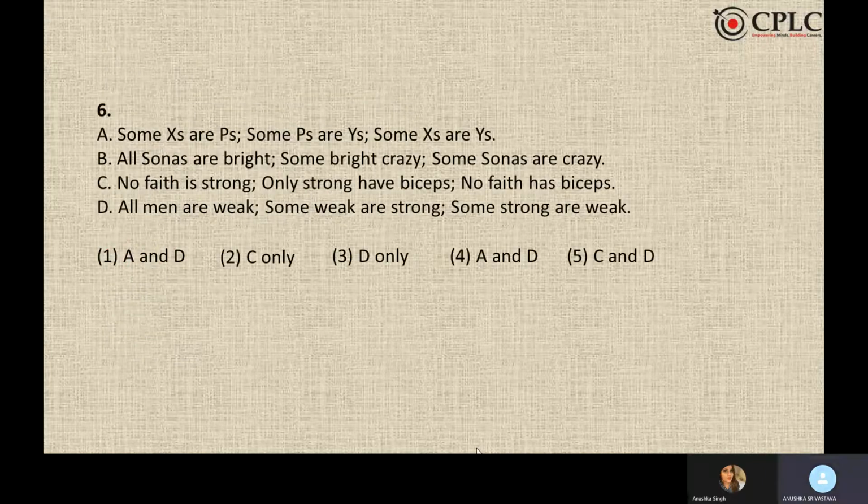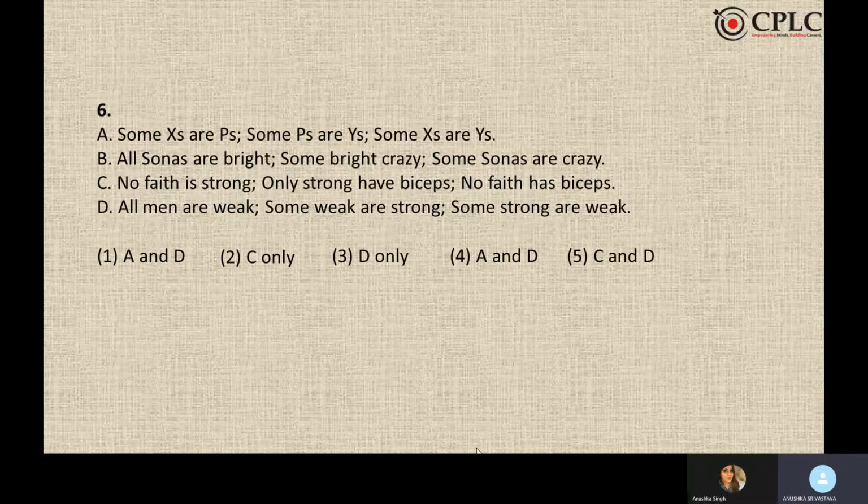Here we have 4 premises given, 4 questions individually given, and we need to check for which option follows. If I look at option number 1, some x's are p's, some p's are y's, some x's are y's. This does not follow, as I have 2 cases for p's and y's. In one case it would follow and in the other it would not. So A is eliminated. If A is eliminated, A and D are eliminated because they are the options which have A in them.